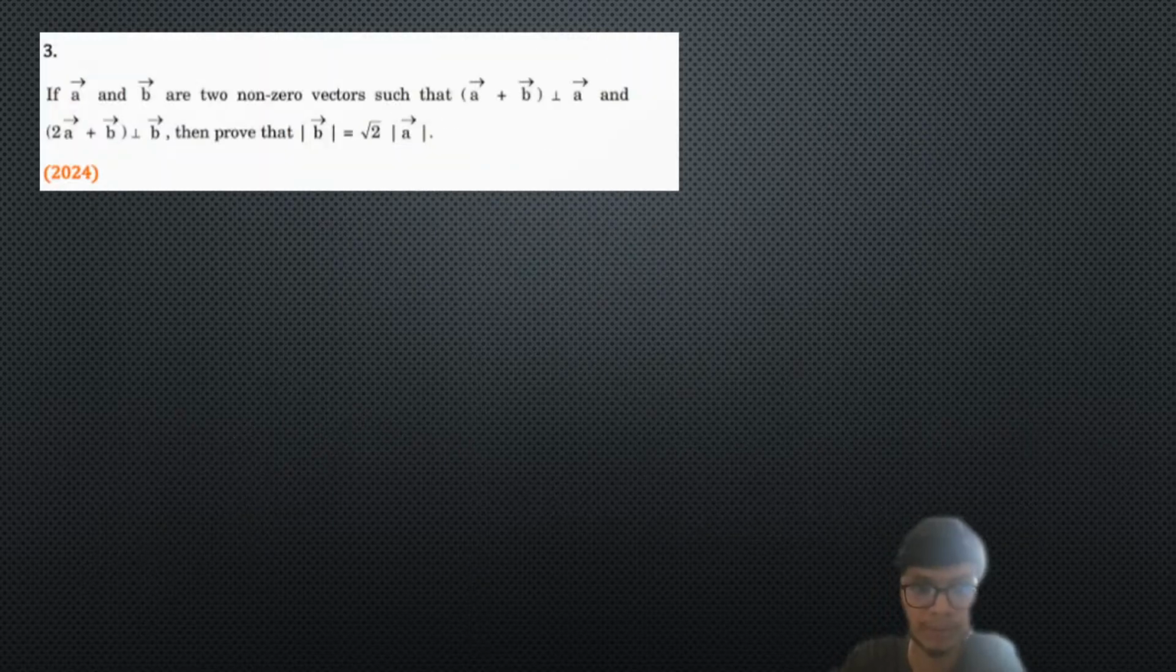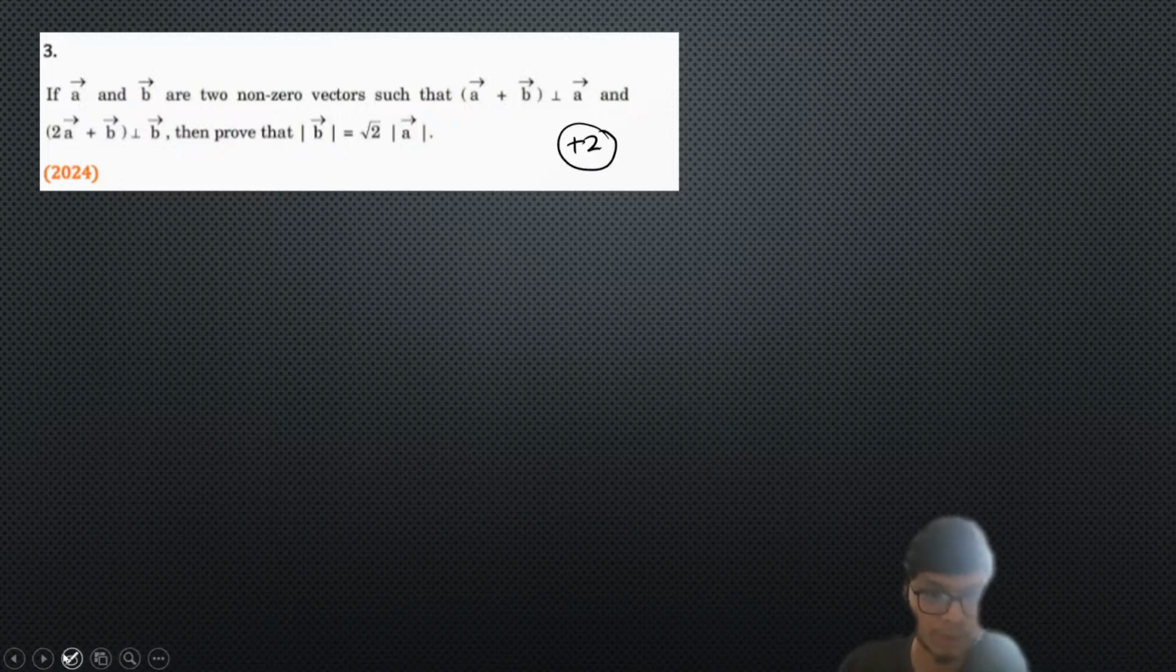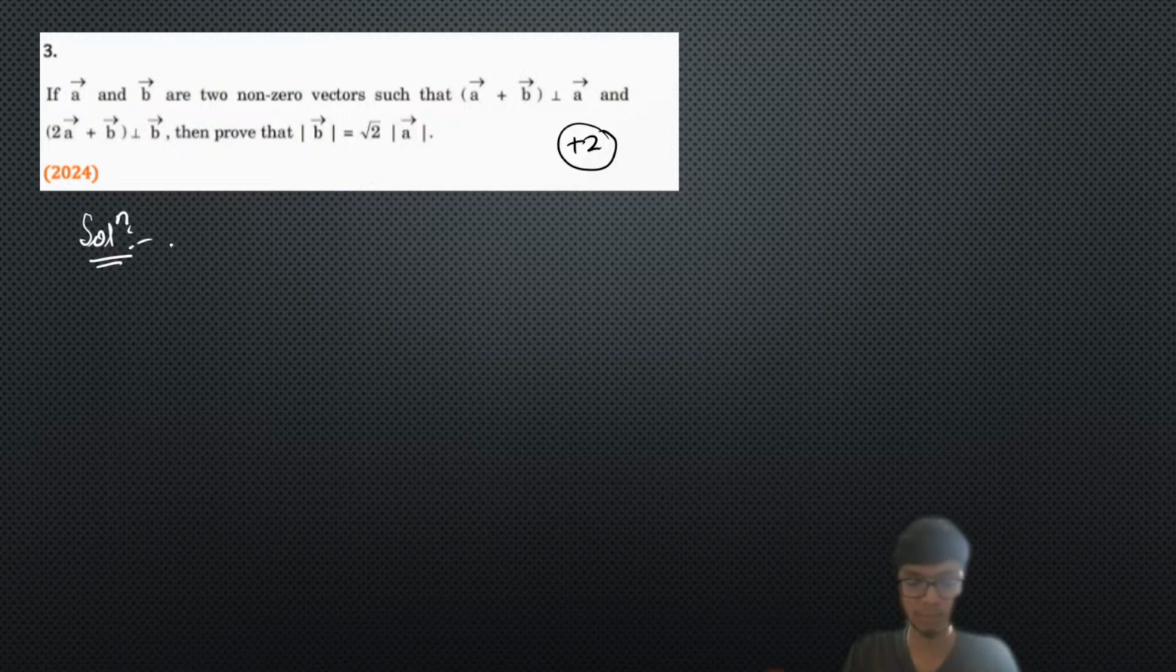Let us move to the next part. Again, we have one more problem. This is a 2 marker problem from the 2024 paper. So these are 2 mark problems. Now let us see how we can solve this problem. First of all, let us read what is mentioned in the problem.